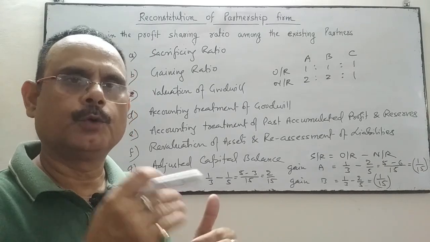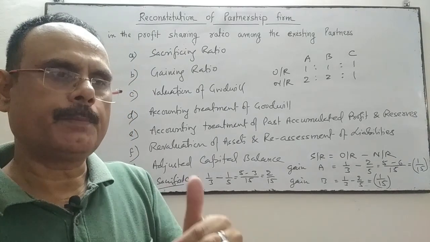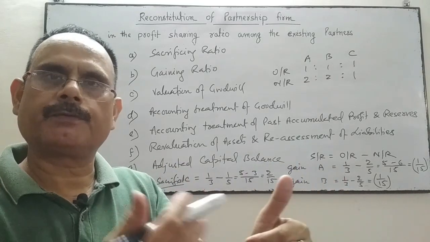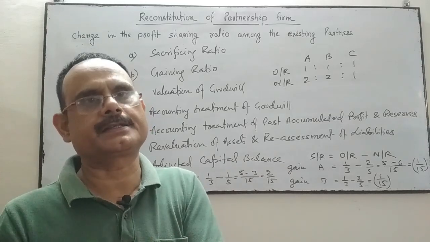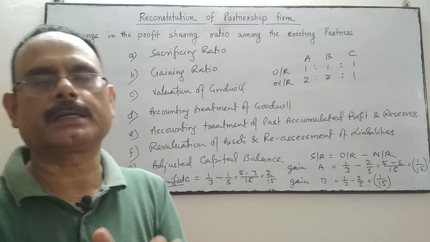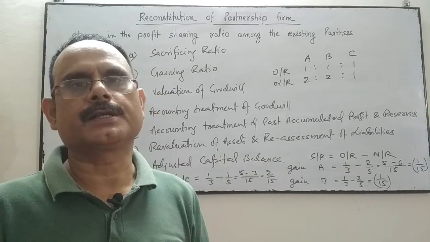So no one will be the loser and no one will be the gainer. If any partner is the gainer by the change in profit sharing ratio, that partner has to compensate the partners who have sacrificed, so that in future both partners' condition will be the same. So it's justice. We'll do the justice through this.